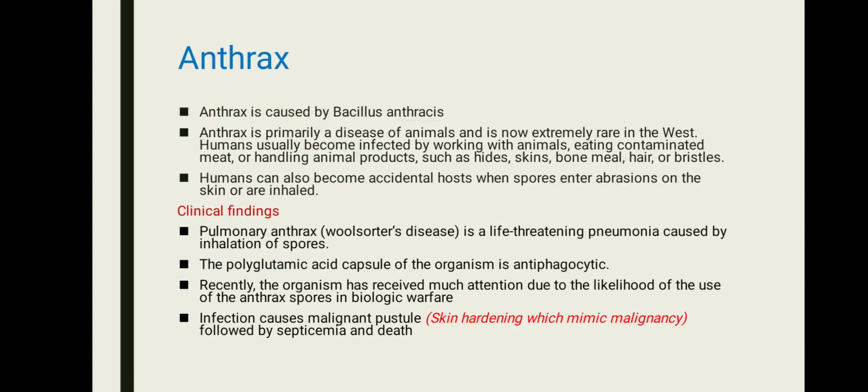Next is anthrax. It is caused by Bacillus anthracis. It is primarily a disease of animals and is now extremely rare. The clinical finding is pulmonary anthrax, which is wool-sorter's disease. It is a life-threatening pneumonia caused by inhalation of spores. Actually, the polyglutamic acid of the capsule of the anthrax bacteria is antiphagocytic. That's why this is a dangerous bacteria, and now these bacteria are also being used in biological warfare. The infection may cause a malignant pustule.